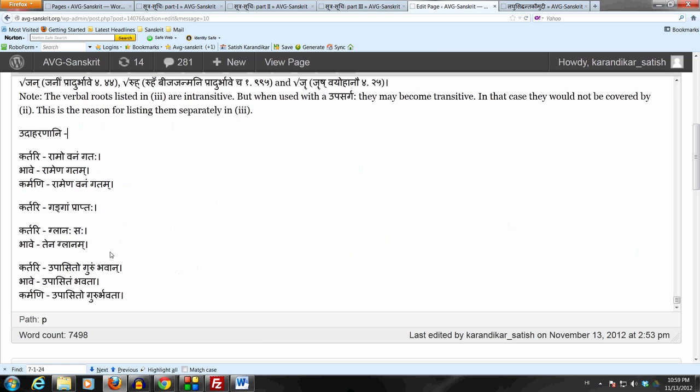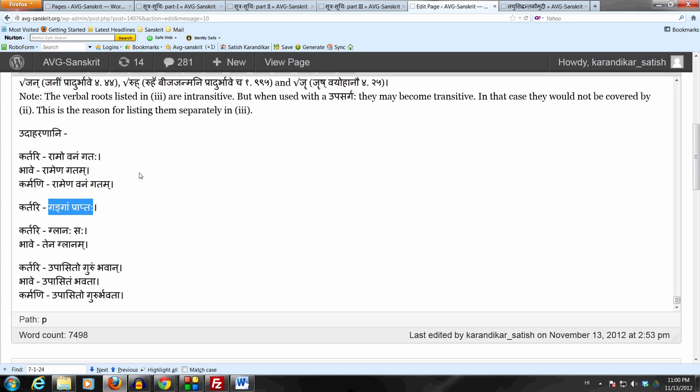We can say Gangam praptaha. This is from the Siddhanta Kaumudi. Gangam praptaha means someone, masculine, reached the Ganga. Reached. That's also a motion. To reach somewhere is also motion.